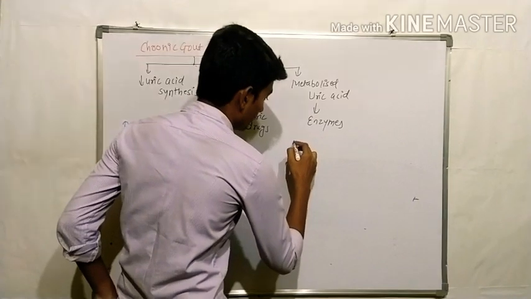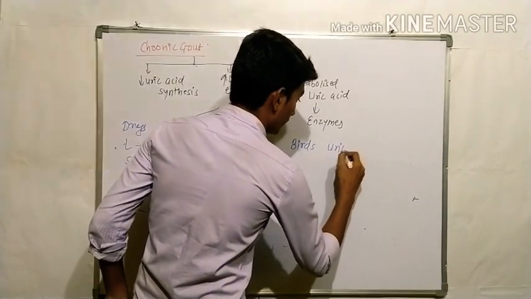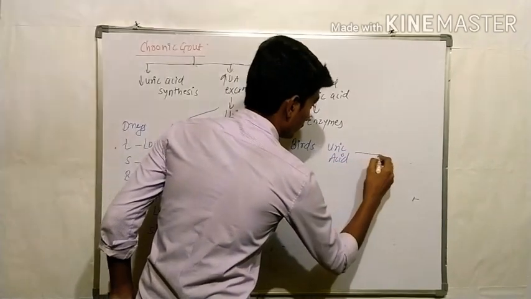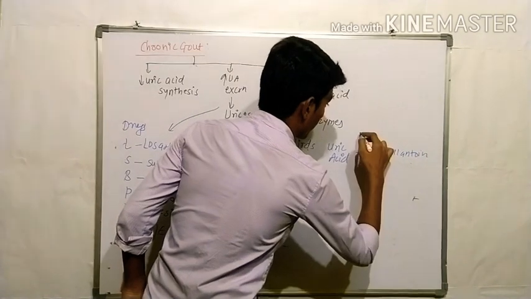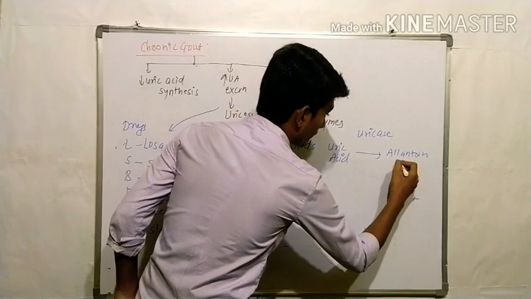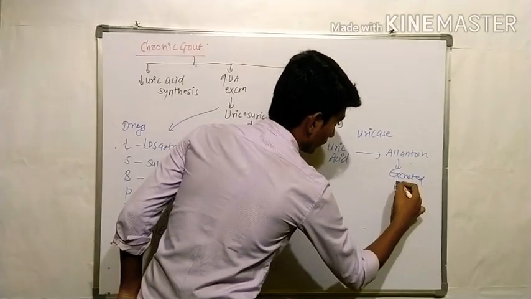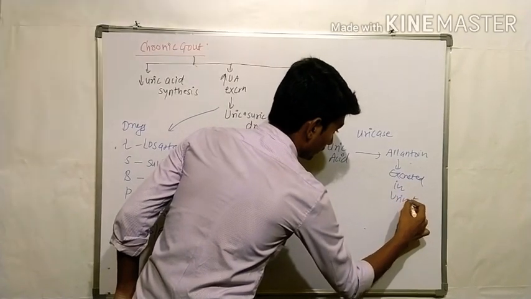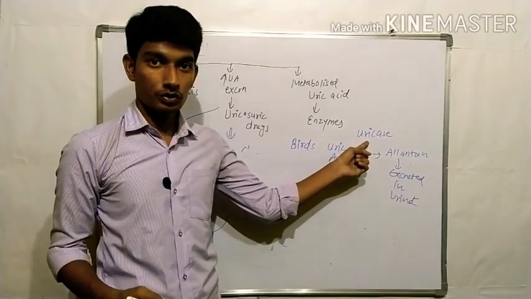Now, drugs which increase metabolism of uric acid are enzymes. In birds, uric acid is converted into allantoin by the enzyme uricase, and this allantoin is excreted in urine. But humans don't have uricase.